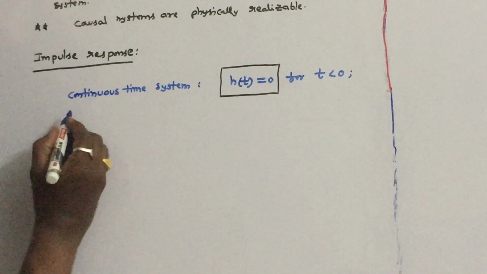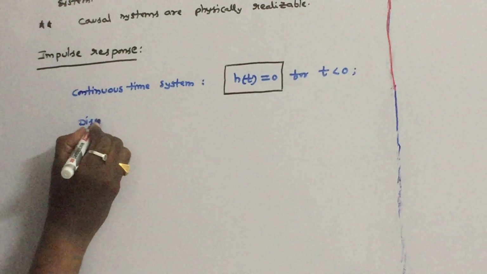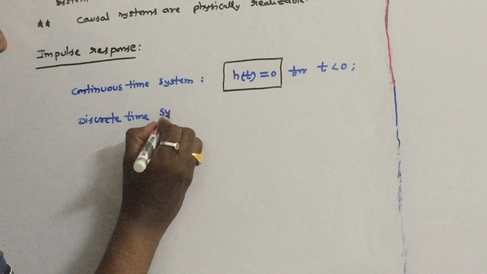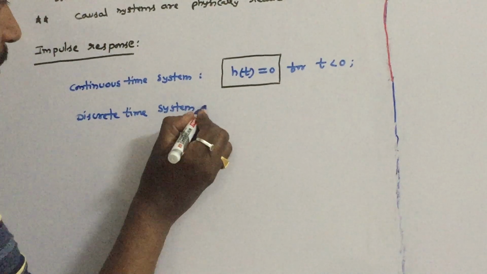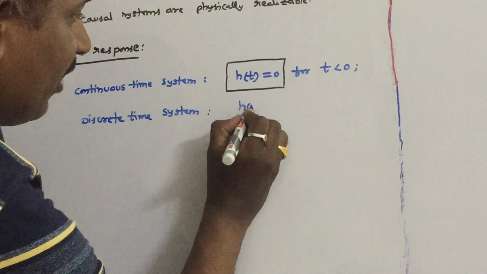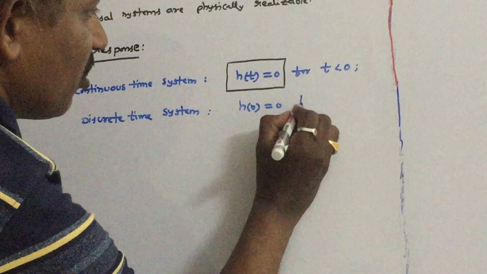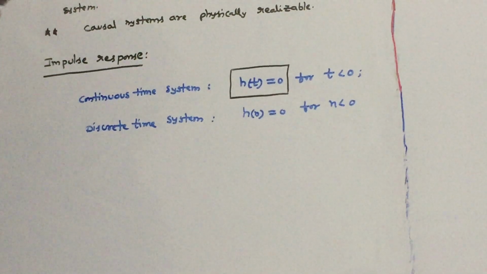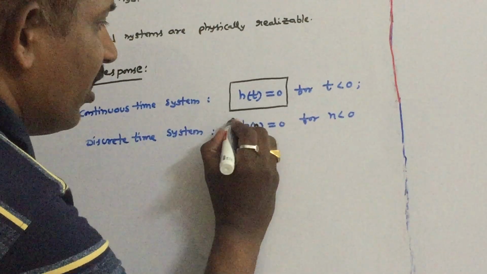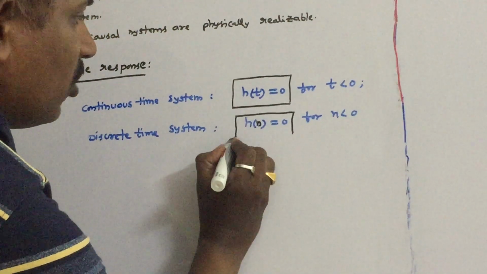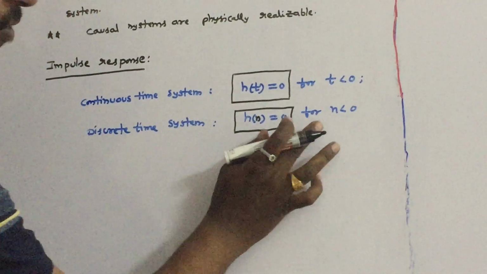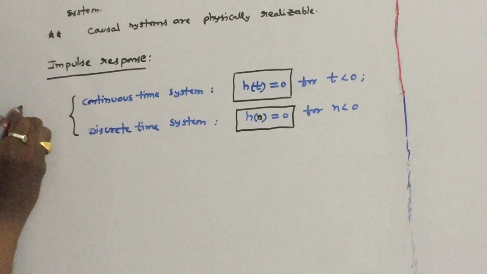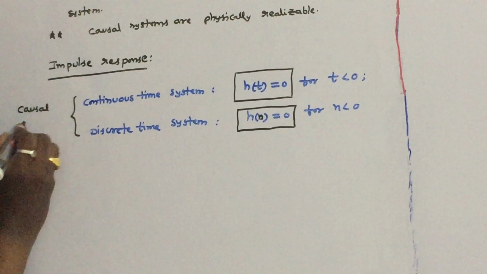Similarly for discrete time system, impulse response is represented with h of n. h of n is equal to 0 for n less than 0. So these are very important definitions for competitive exams. If these two conditions are satisfied, then the system is called as causal system.